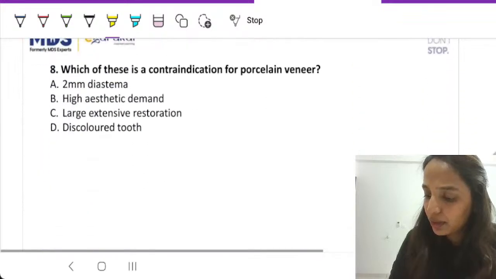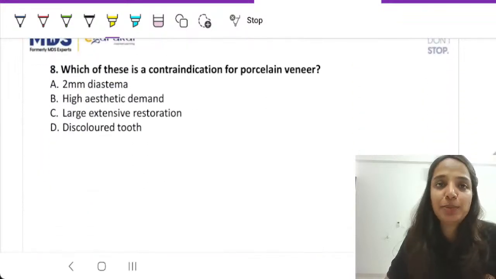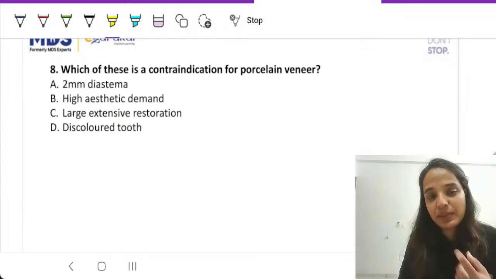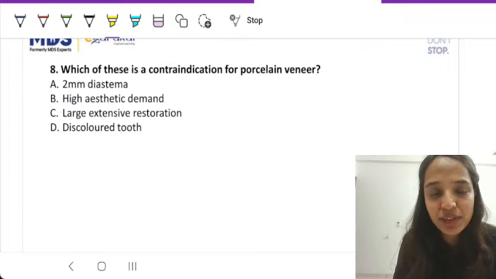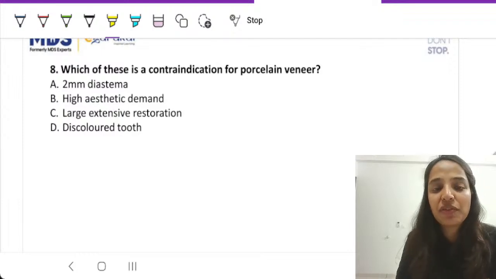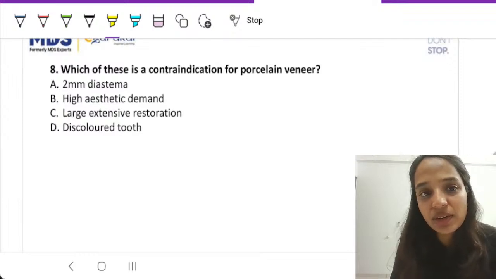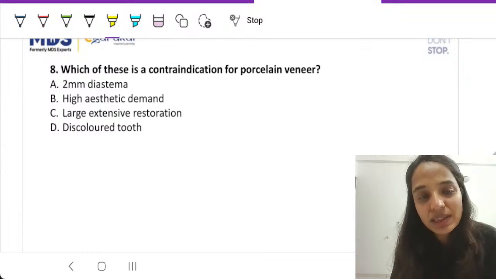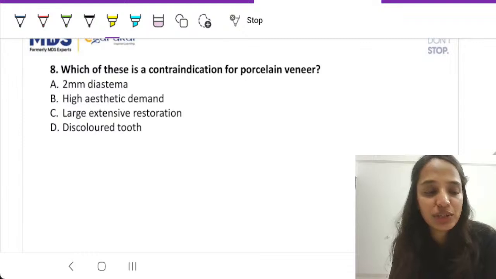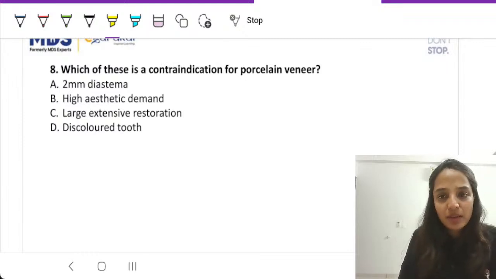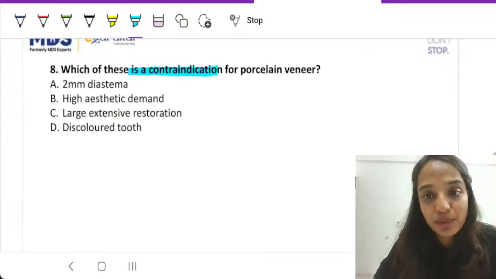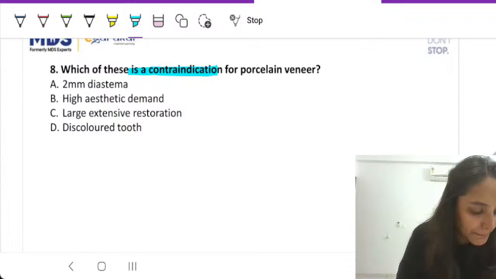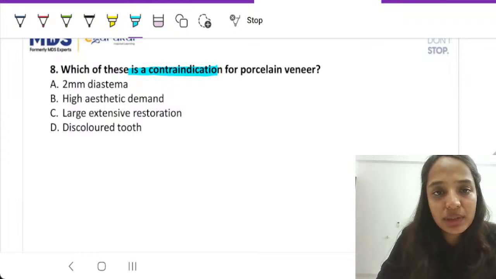Now, again, a very important section from fixed partial denture, and this topic keeps coming in NEET more commonly than INICET. That is indications and contraindications of porcelain veneers. So, which of the following is a contraindication for porcelain veneer? 2 millimeters of diastema, high aesthetic demand, large extensive restoration, or a discolored tooth? Which of this is a contraindication? Question is asking a contraindication for porcelain veneers. Students, what is a contraindication here?